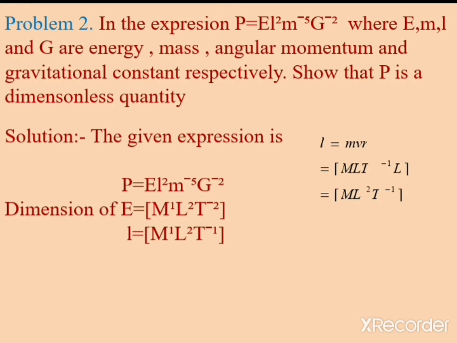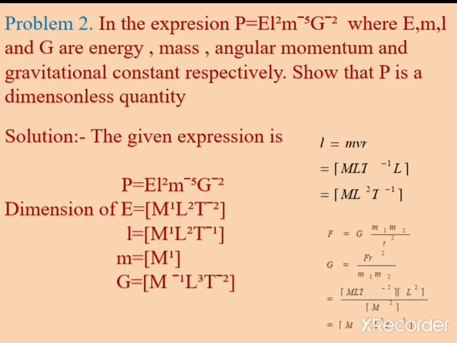Then the dimension of M is M to the power 1, and finally you should know what is the dimension of the gravitational constant. So what is the gravitational constant? We can discuss this in the topic gravitation. When we discuss gravitation, we can discuss what the gravitational constant is. Okay, so for the time being you should know the dimension of the gravitational constant. So let's see how the dimension of G can be calculated.